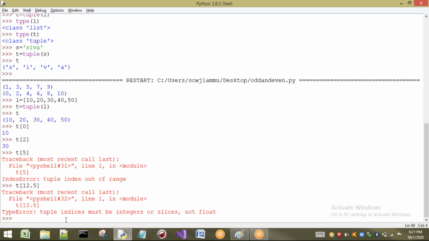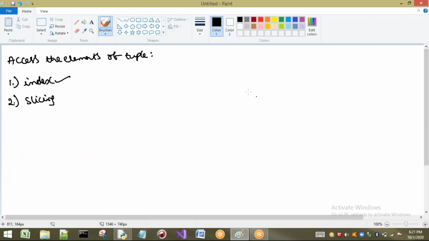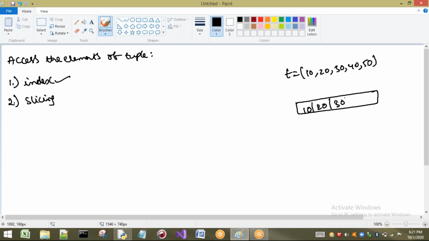Now I want to show you the negative indexes also here. Already you know about negative indexes. So if I create a group of elements, t equal to 10, 20, 30, 40 and 50, same concept as we have seen in our list. From left to right, positive indexes are there.